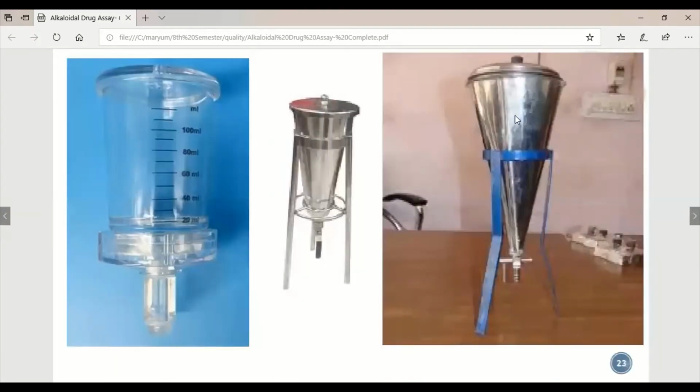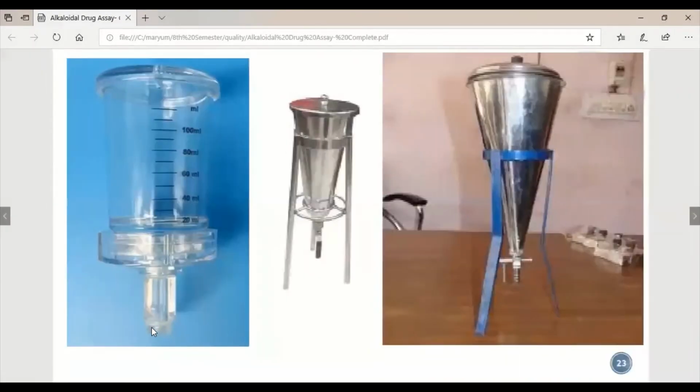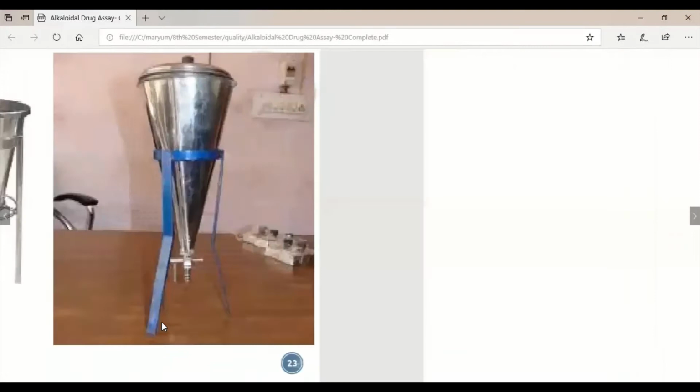These are some industrial or large-scale percolators made of steel. The small one has a maximum of 100 ml, and this one would be 1 liter maximum. Here is the menstruum, here is the sand, the packed drug, and the filter paper, and from here we get the drained extract of the alkaloids.